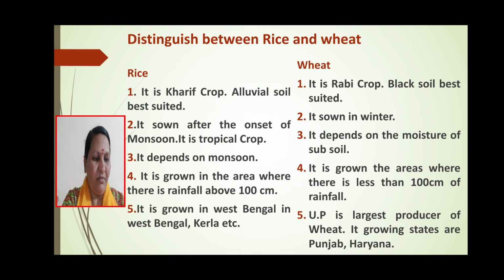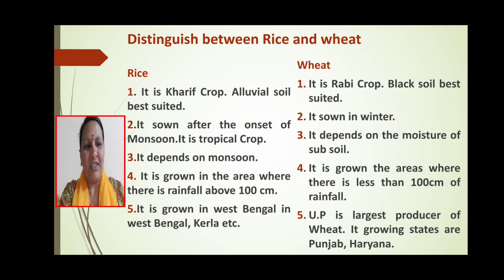So this is where the question arises in your examination: write a short note on anyone, whether rice or wheat. You have to explain about this one by one. If you write fully from step 1, 2, 3, 4, 5, the marks are fixed.